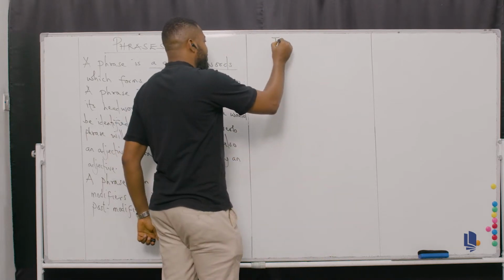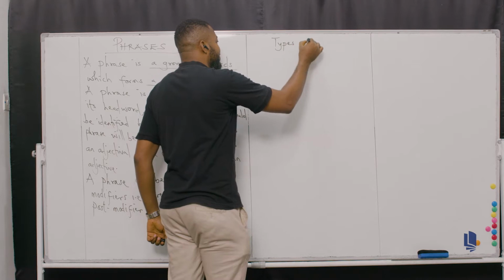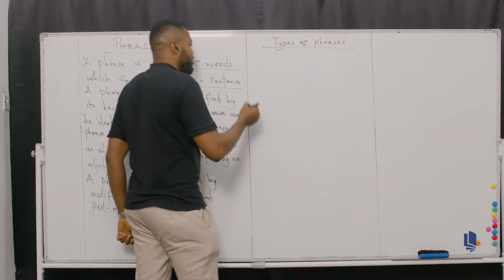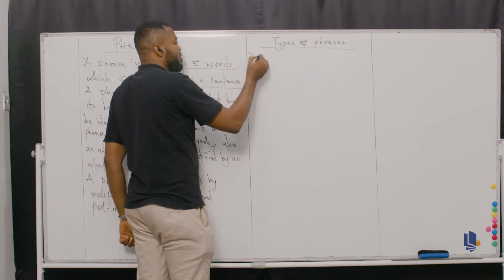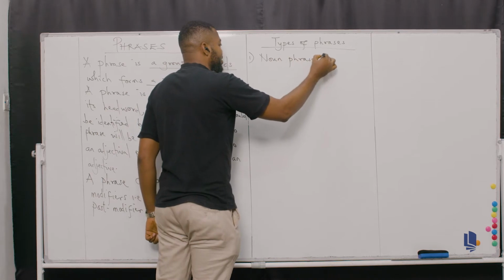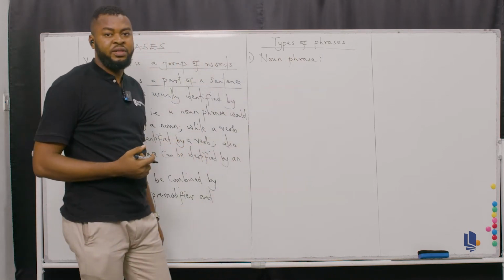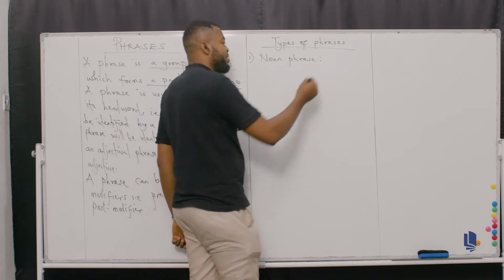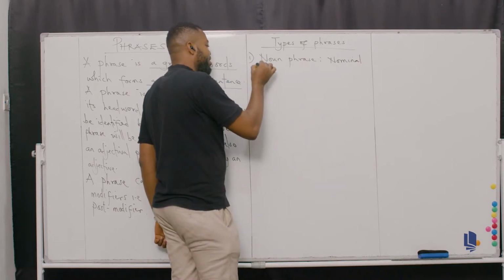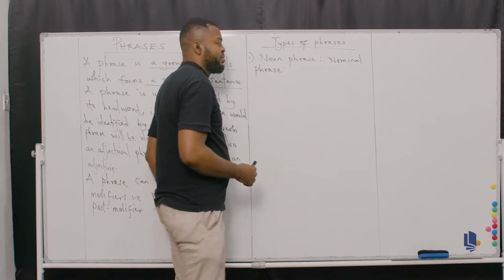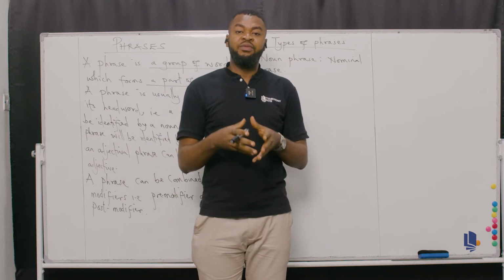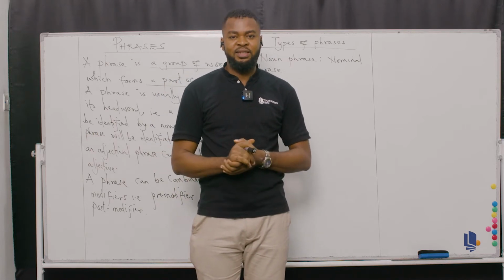Now, this will take us to types of phrases. Don't forget. So on this note, we'll look at number 1, which is actually a noun phrase. You can as well call a noun phrase a nominal phrase. From the word nominal, it simply means any word that can function in place of a noun is nominal. Do you understand? Yes.